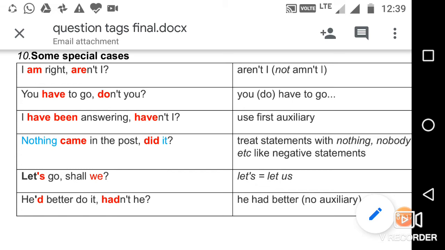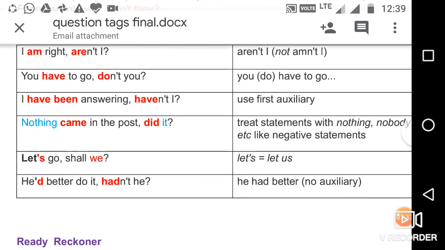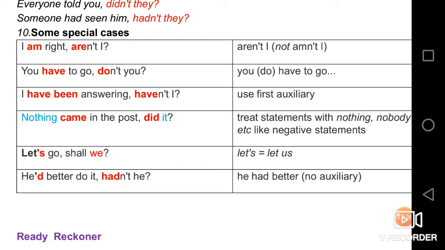You have to go. See, in this sentence, have is said to be the helping verb, but the tag is don't you. And the third exceptional case is I have been answering, haven't I? See, here in this sentence, I have been answering. Have is there, and according to it, we directly use have as the helping verb, and as the statement is positive, the negative tag is used here.